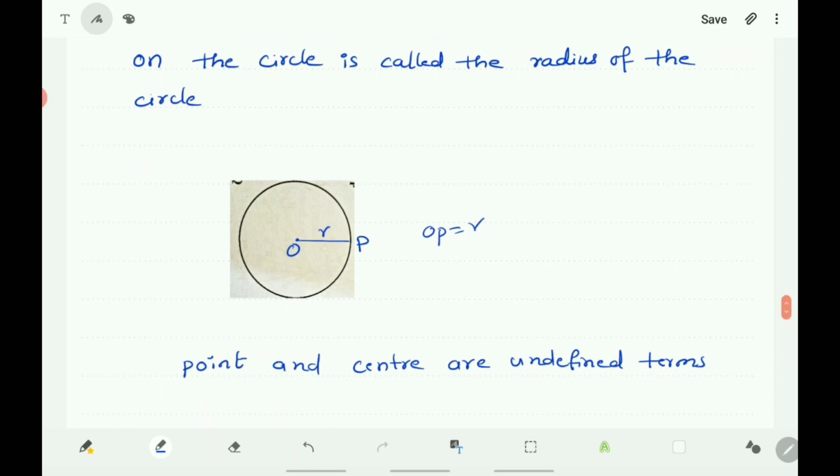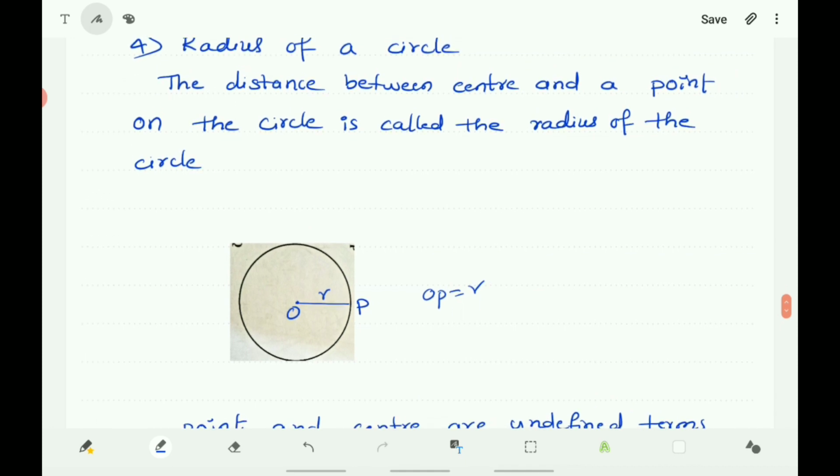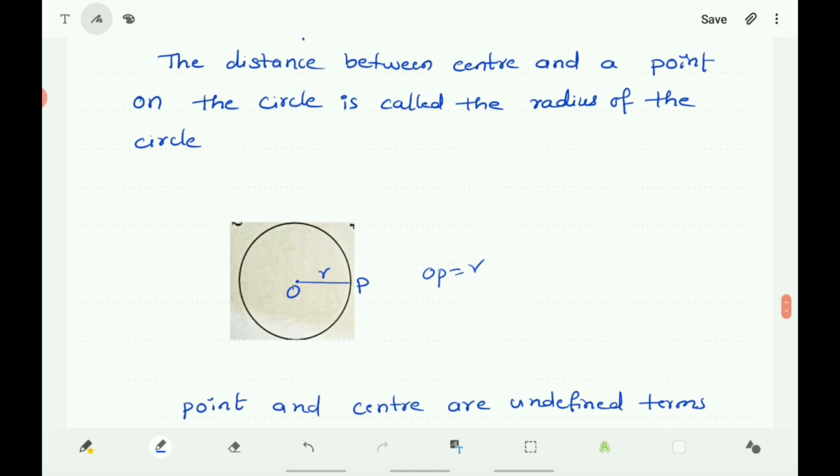Here the undefined terms are point and center. We are using the words point and center because the radius of the circle is the distance between the center and a point on the circle.